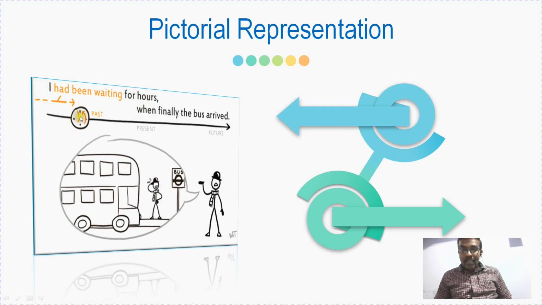This action continued until the bus arrived. The bus is not going to arrive in the present; the bus arrived already in the past. So this is what I want to insist to you all: started in the past, continued, and ended in the past.